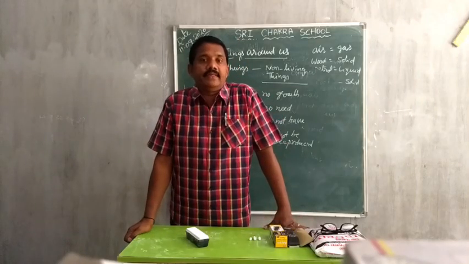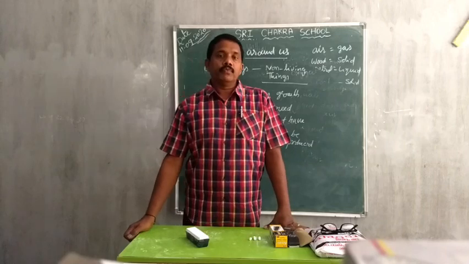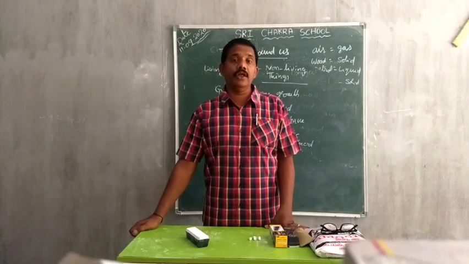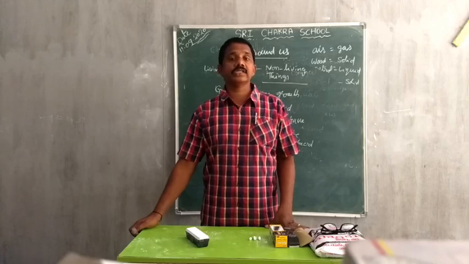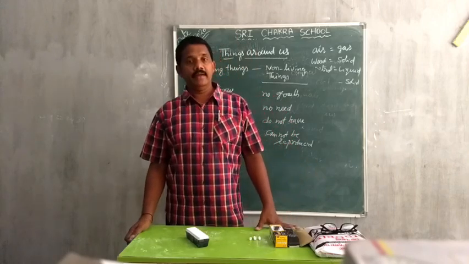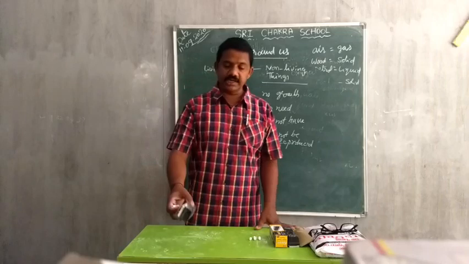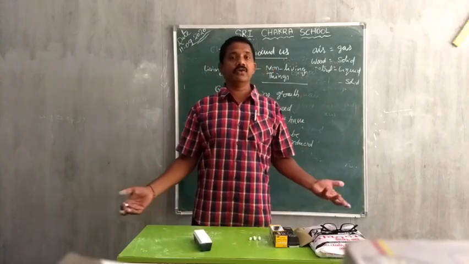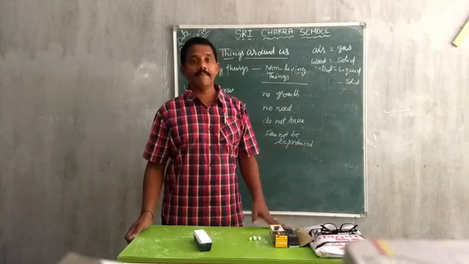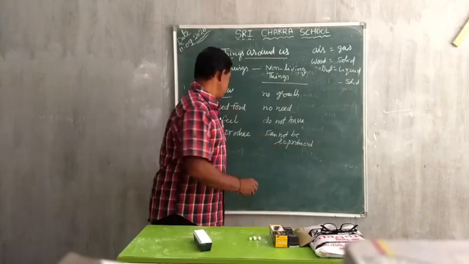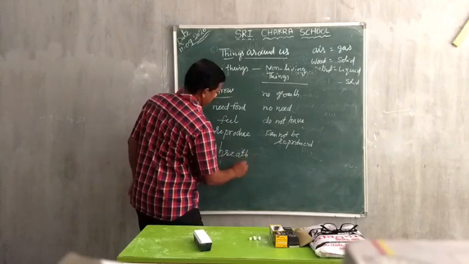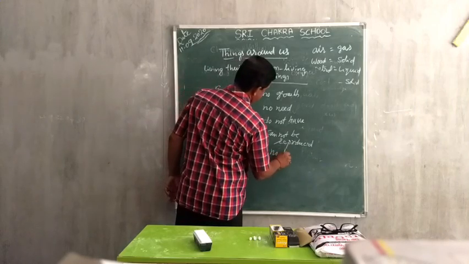And one more is there. Living things breathe. For breathing, we need oxygen. Otherwise, we cannot live. We are living beings because we breathe. Non-living things: here is a duster. Is there any need of oxygen for its breathing? No. Even plants, they breathe. So, living things breathe; non-living things do not breathe.